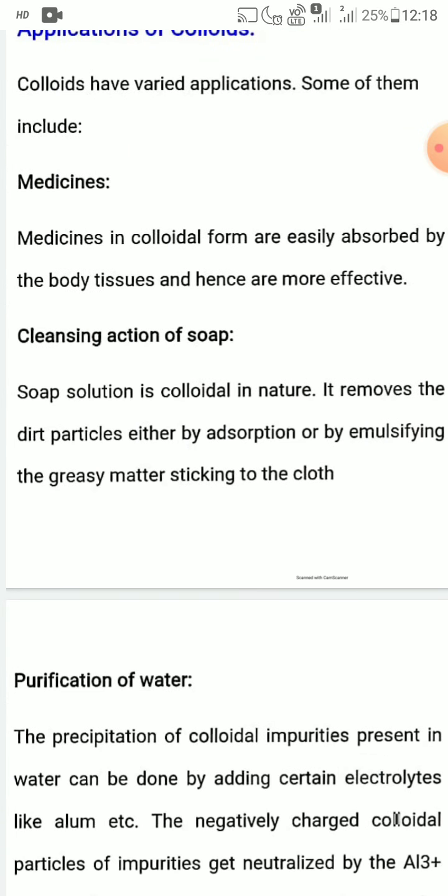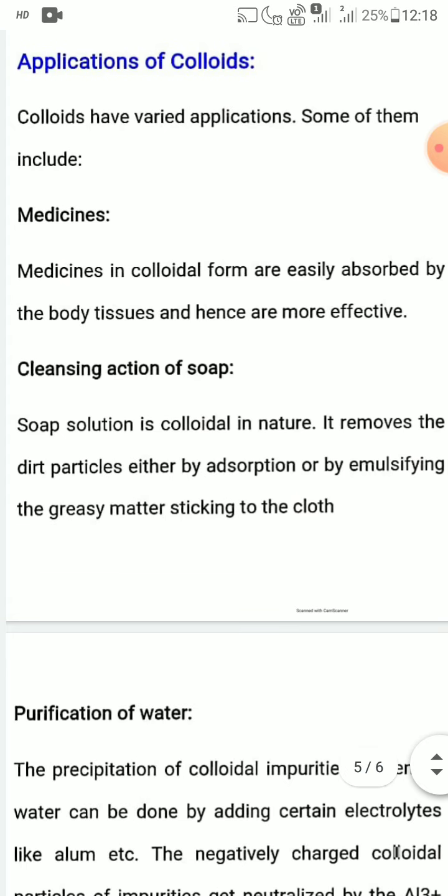So first, medicines in colloidal form are easily absorbed by the body tissues and hence are more effective. Second, cleaning action of soap. Soap solution is colloidal in nature and it removes the dirt particles either by adsorption or by emulsifying the grease, the greasy matter sticking to the cloth.